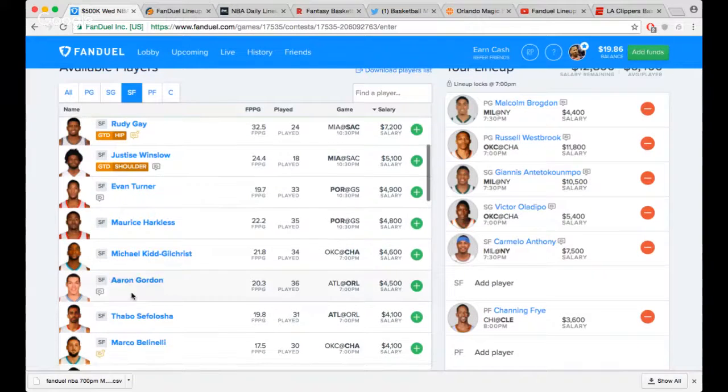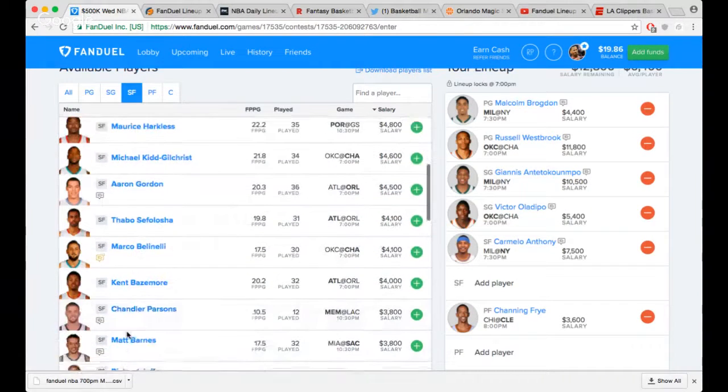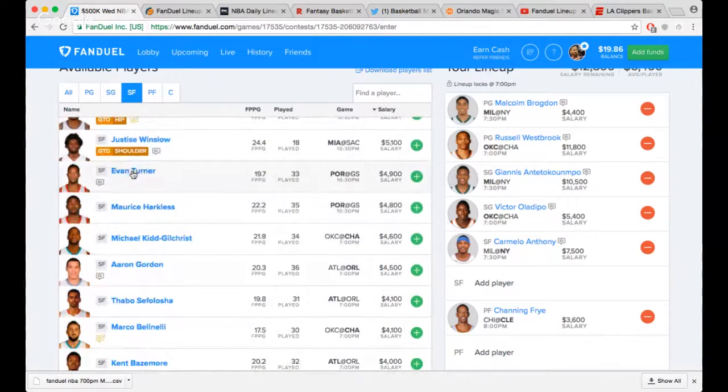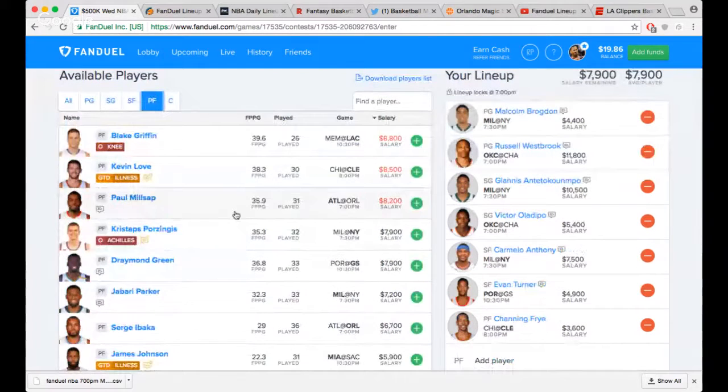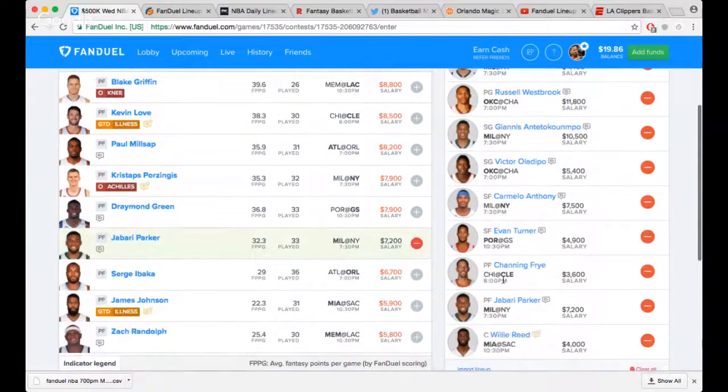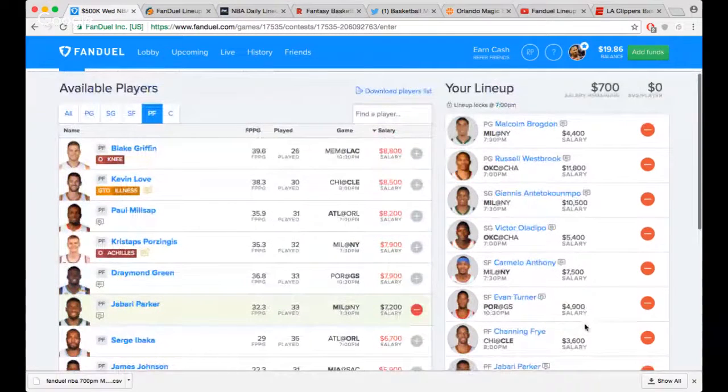Of course, I like Evan Turner. If this game turns into a blowout, like I think it will, we'll just put him in to be contrarian here. That leaves us with 7,900, and with that, we got enough to get Jabari Parker. We can leave 700 on the table, or we can upgrade elsewhere. But for right now, I think I'm pretty solid with this.